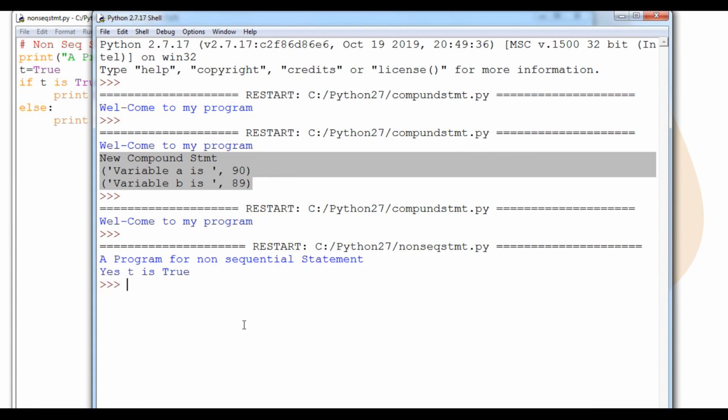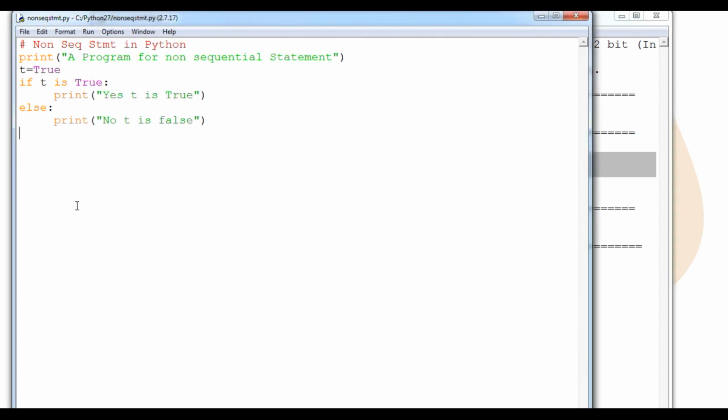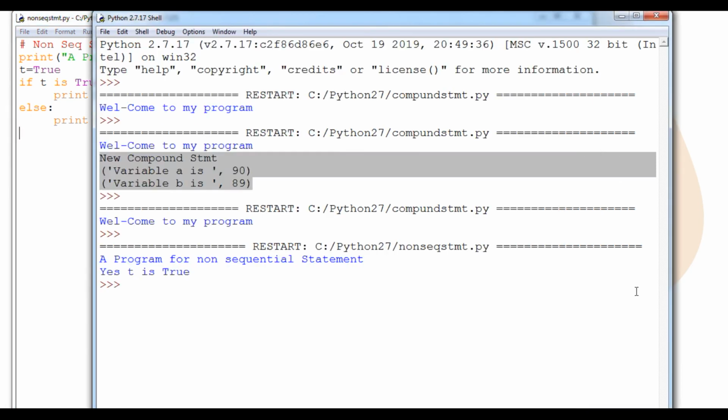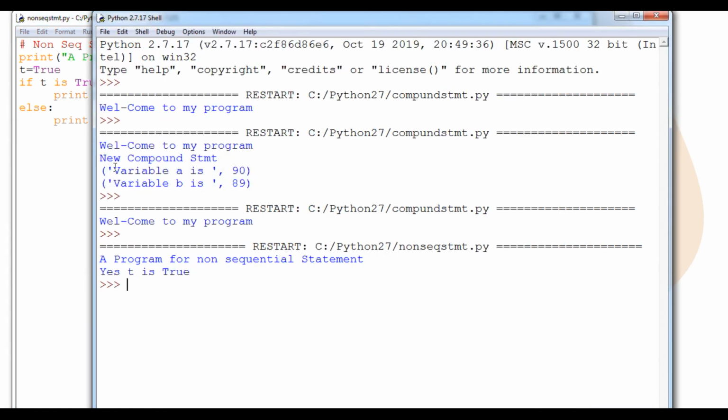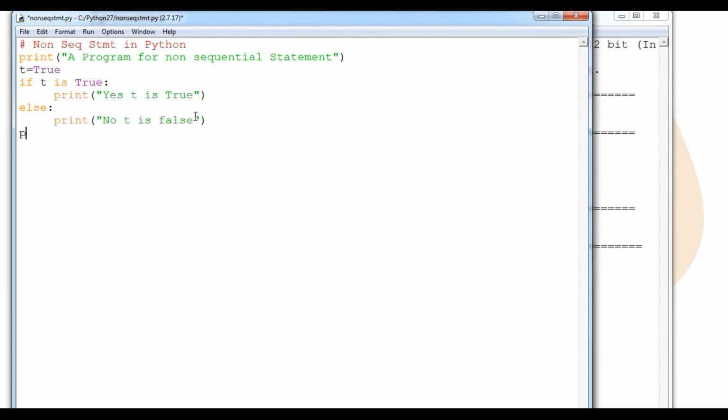Now we can see, student, here is only one thing. The first line has been executed, that means printed first by the interpreter, and true is assigned to t. If t is true, then it will print yes, t is true. At last it will say nothing. We can say come out of the intent, and simply we are going to print here end of the program.